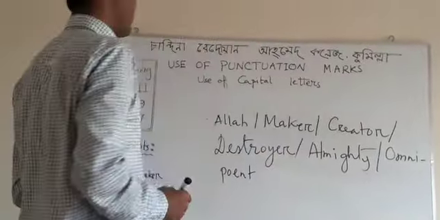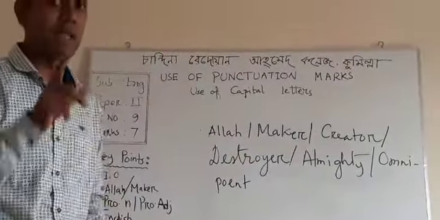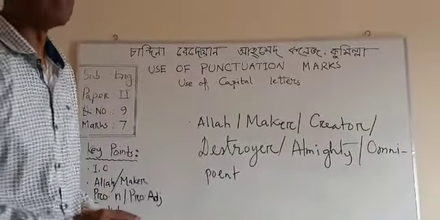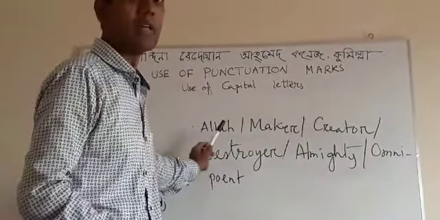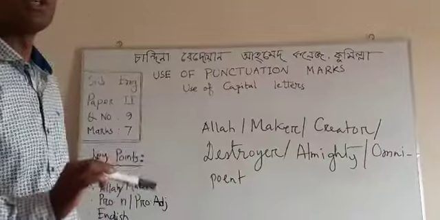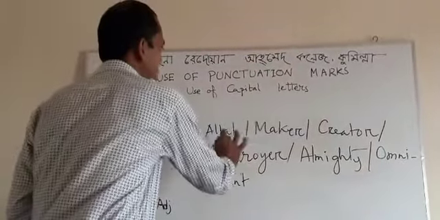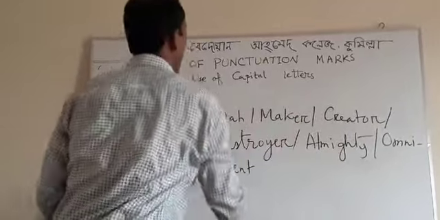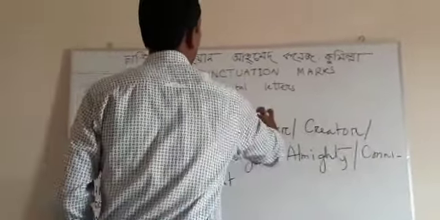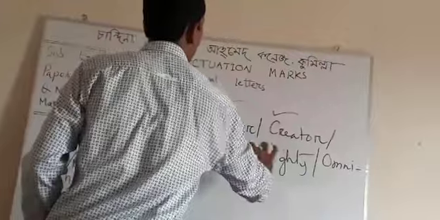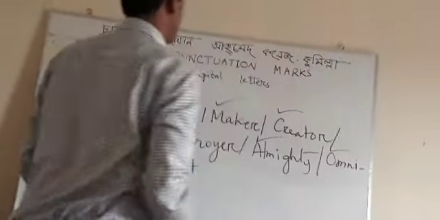Can you say what all the words mean? Yes, you are right. All the words mean God, Almighty Allah. The words which are used to express the Almighty Allah should be started with capital letter. Look, Allah, Maker, Creator, Destroyer, Almighty, Omnipotent.